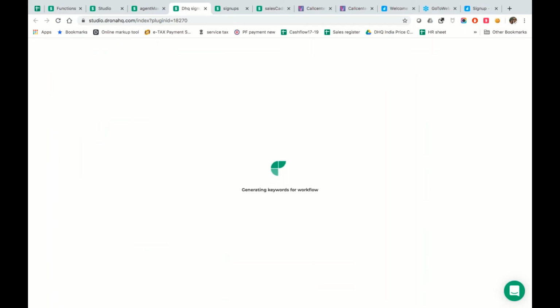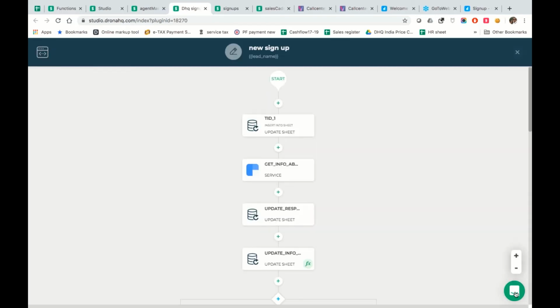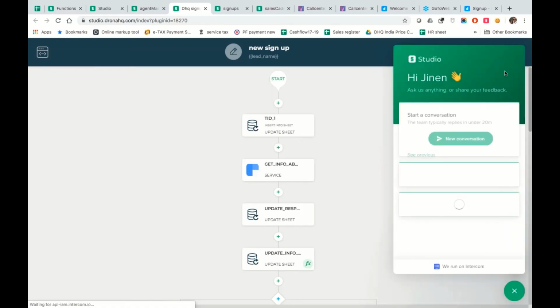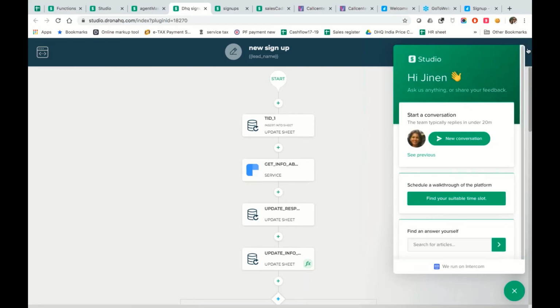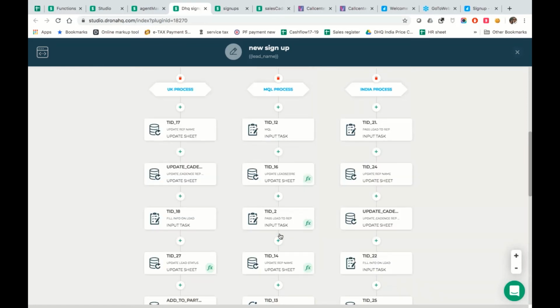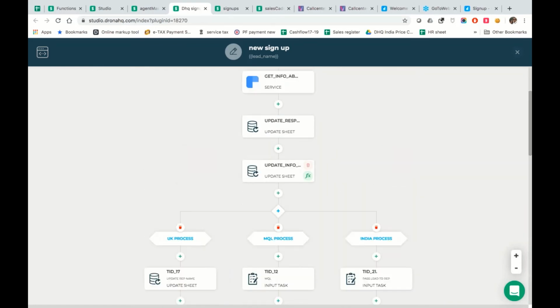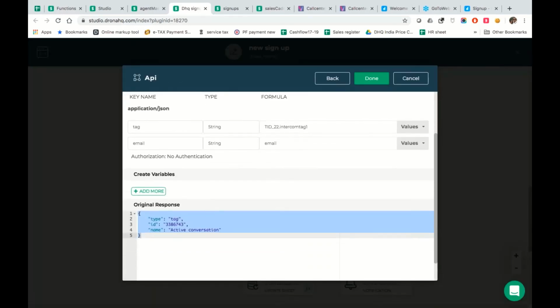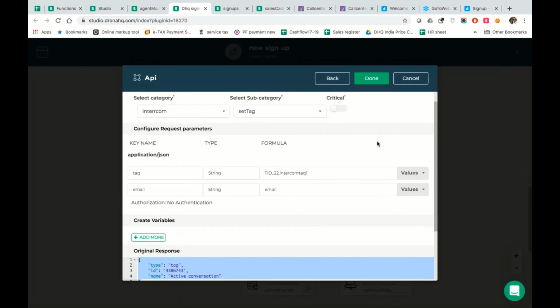Now, another important aspect over here is that we also use some third-party services like Intercom, which is right here that you could see. Intercom is something that we use for knowledge-based articles, and also for making sure that if the user needs any help, they can ask for help over here. So we are also integrating this with Intercom. When we are integrating this, we're actually using an API service, and we are integrating a few things right inside over here.